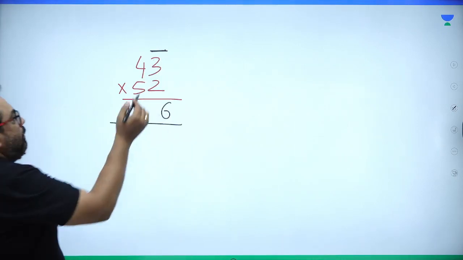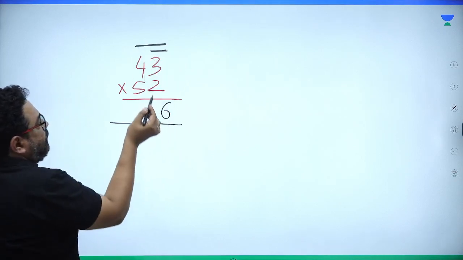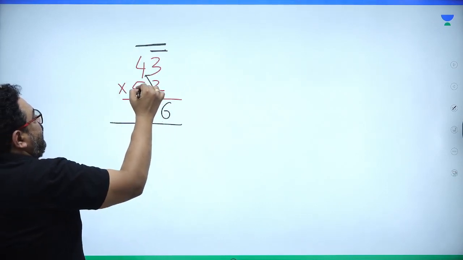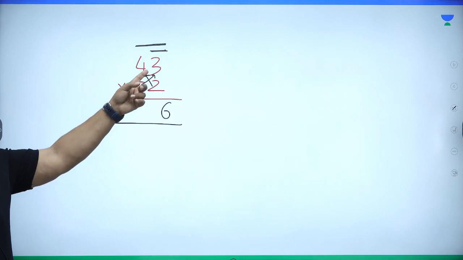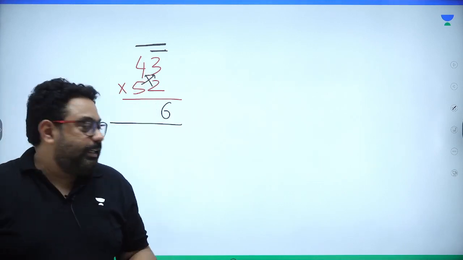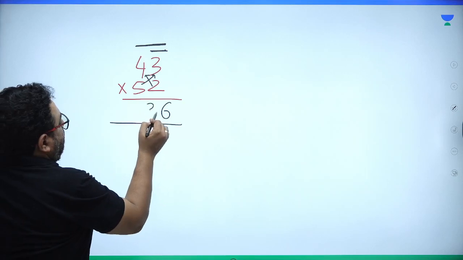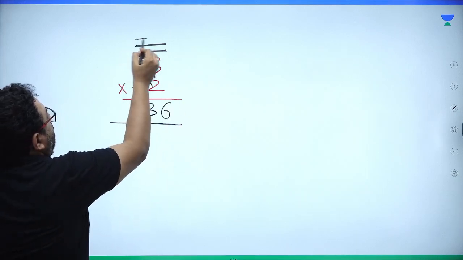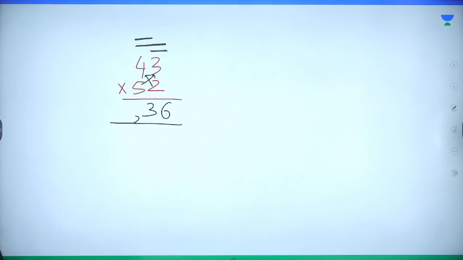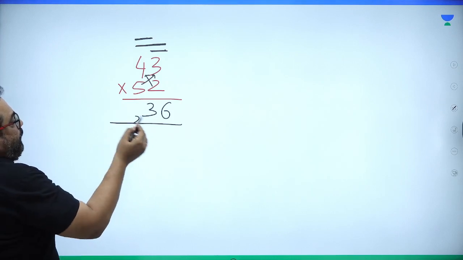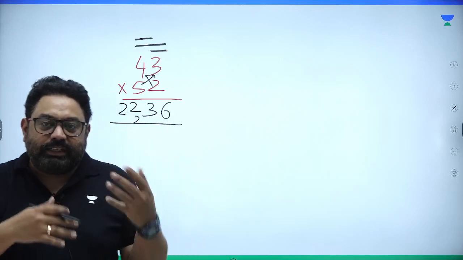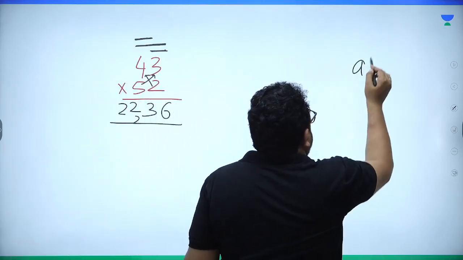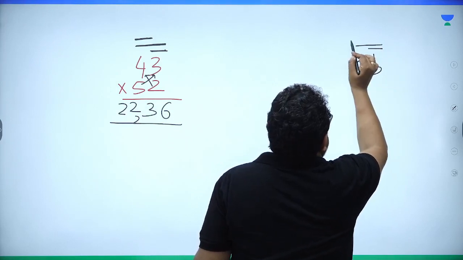And then, a mark on 2 digits, which is cross multiply and add. So 2 4s are 8 and 5 3s are 15. 15 plus 8 is 23. So you write 3 over here, 2 carried. The last mark is on the left hand side, which means multiply these two: 5 4s are 20 plus 2 is 22. So your answer is 2236. Rather than writing the method, you should know the covering: covering on single, covering on double, covering on single.